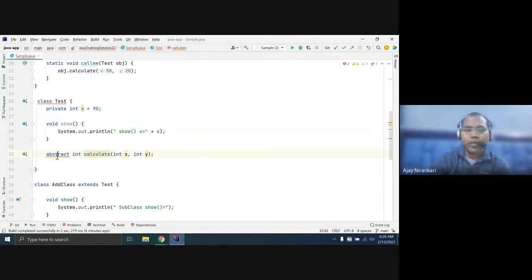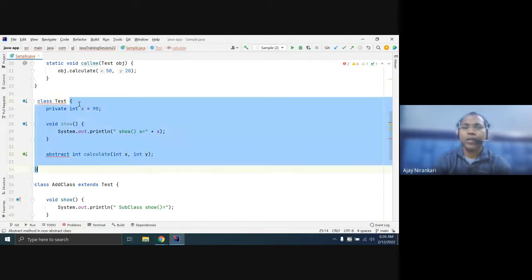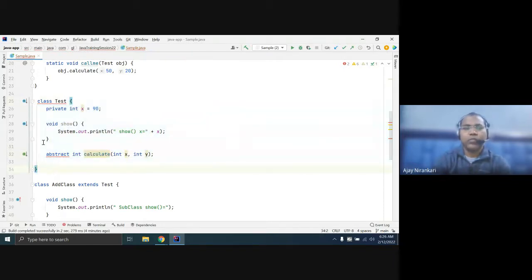So you write abstract. If any class contains an abstract method and you do not write abstract on the class, someone can create the test class and invoke the calculate method. What is the logic? Nothing. So the compiler says you must mark it abstract so that I cannot allow someone to create the test class object, because if someone creates a test class object, they can invoke the calculate method. What is the logic? Nothing. You have not provided it, so don't allow creating an object of the abstract class.